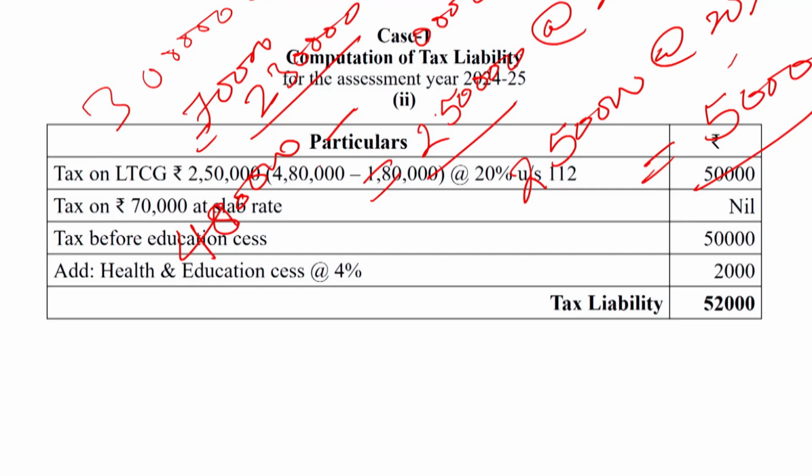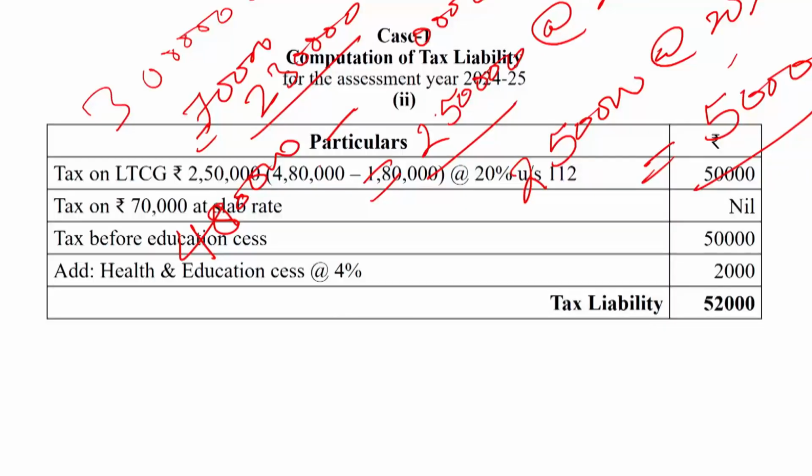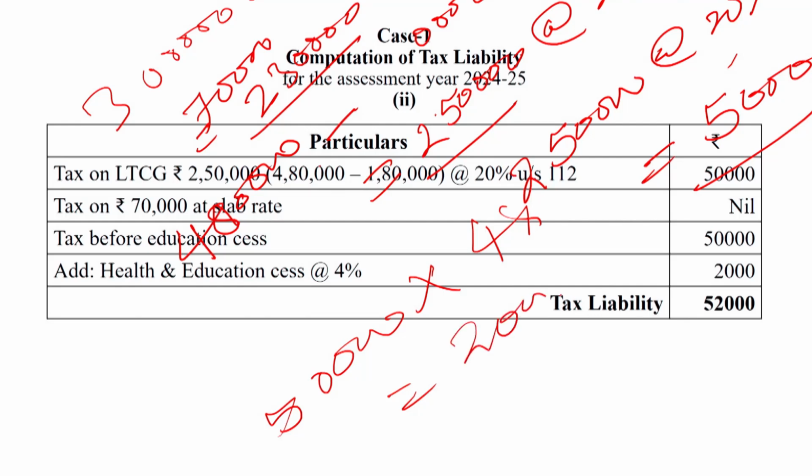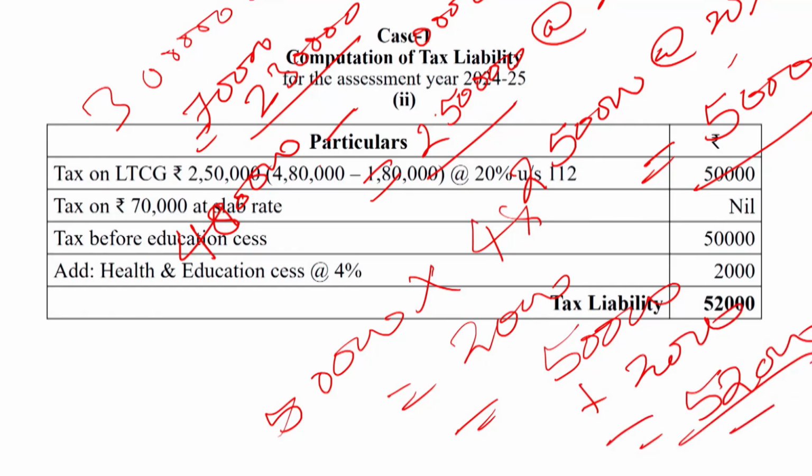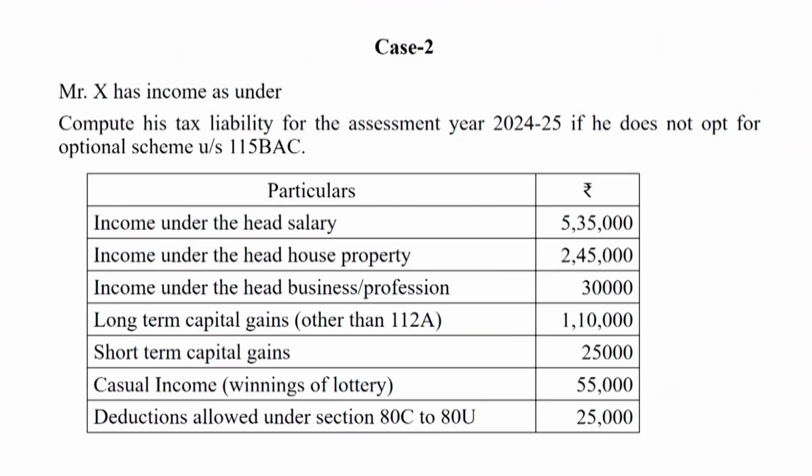the income from salary and house property is 70,000, then the amount of tax is 50,000, and at the rate of 4% HEC, 2,000. 50,000 plus 2,000 is equal to 52,000. 52,000 will be the tax liability.